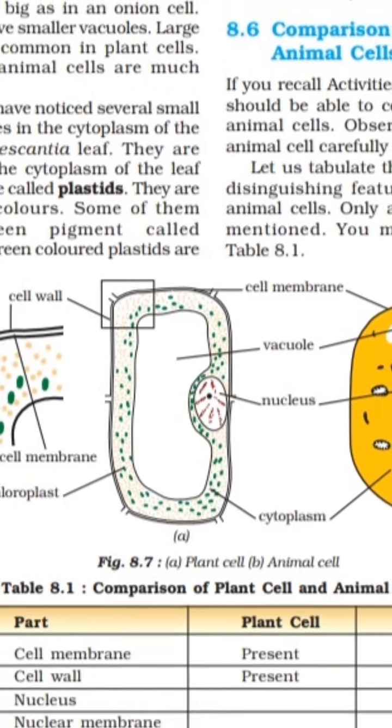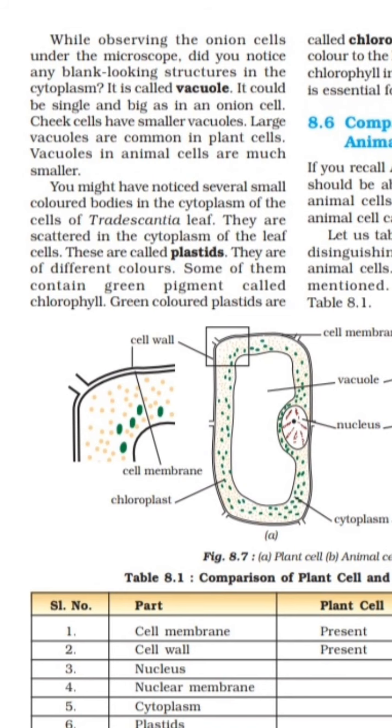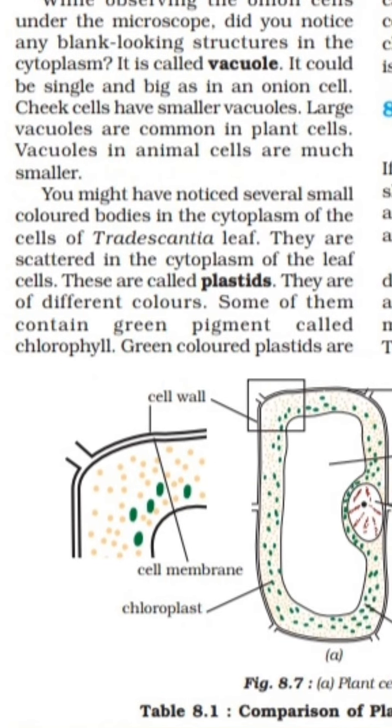So you first see this figure, and from that figure you can understand. Here a large size vacuole is present in the plant cell, and small size vacuoles are present in the animal cell.